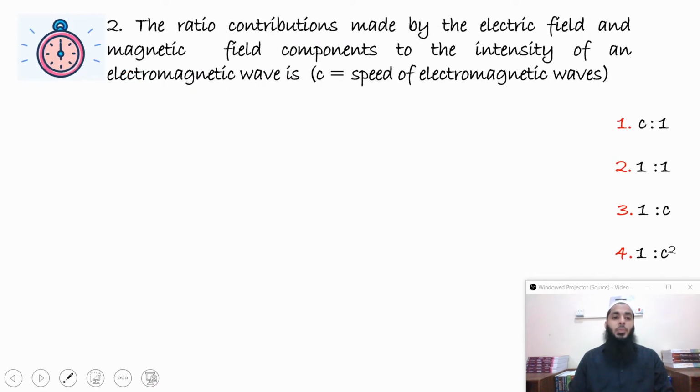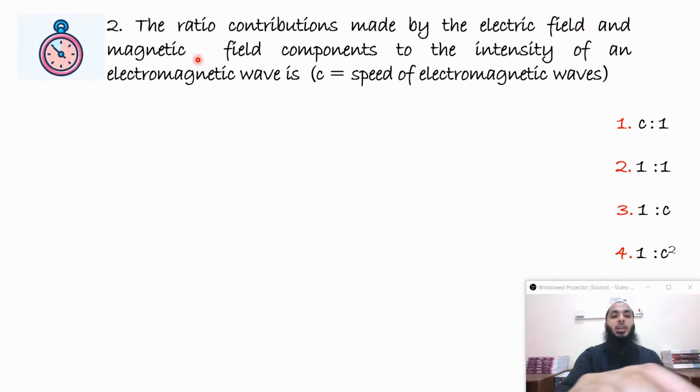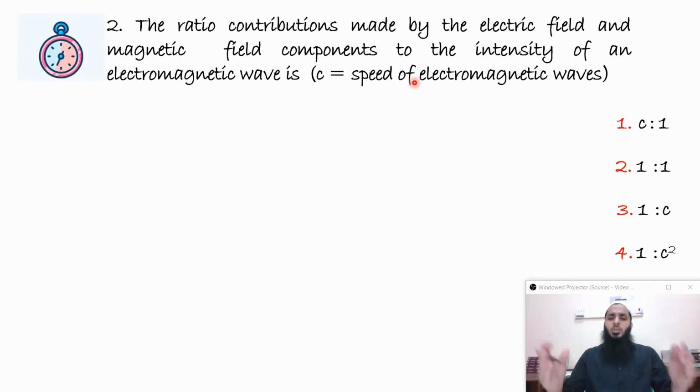Question number 2. The ratio of contributions made by electric field and magnetic field components to the intensity of an electromagnetic wave is? We know that in an electromagnetic wave, there is a sinusoidal variation of electric field and magnetic field perpendicular to each other, also perpendicular to the direction of propagation of the wave. So it's a matter of common sense that they will have equal contribution.